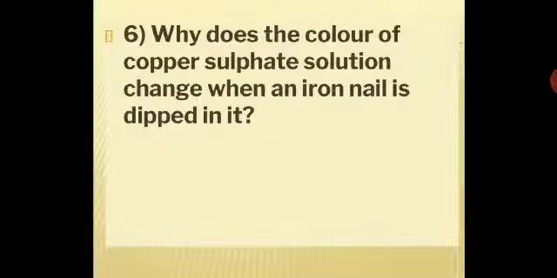Next one: why does the color of the copper sulfate solution change when an iron nail is dipped in it? This is a very simple question. You know the reactivity series, and you can always relate to the reactivity series whenever there is a color change or some reaction happening. Why does that reaction happen? Because one metal is more reactive and can displace the other metal from its solution.